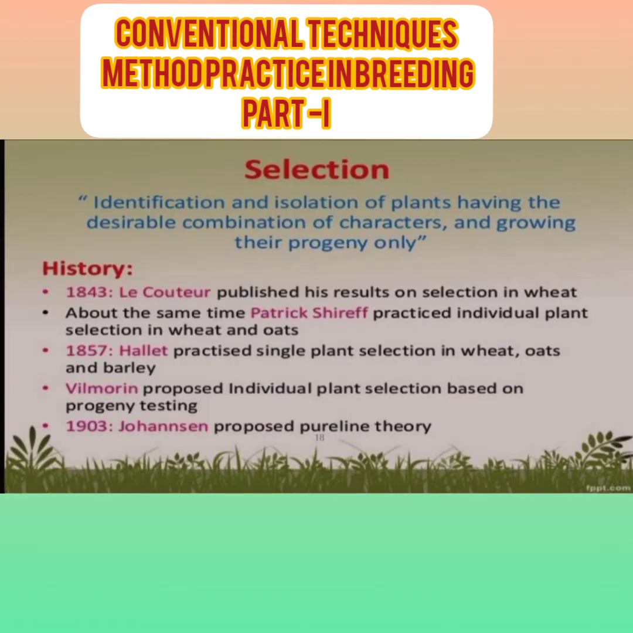Let's see some evidence of when selection started. Selection started in 1843, when Le Couteur published his results on selection in wheat. About the same time, Patrick Shirreff practiced individual plant selection in wheat and oat. In 1857, Hallett practiced single plant selection in wheat, oat and barley. Then Vilmorin proposed individual plant selection based on progeny testing. In 1903, Johannsen proposed the pure line selection theory. That is selection, and some history and evidence related to it.